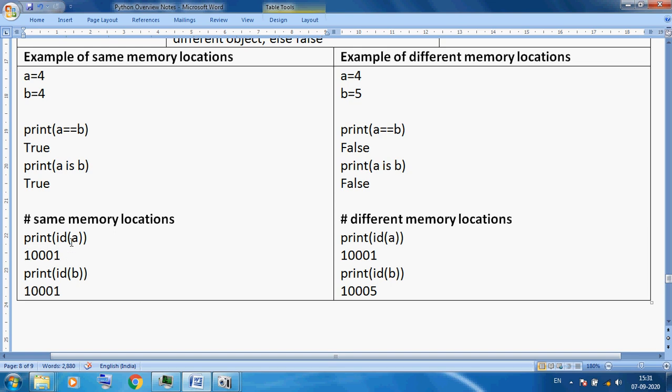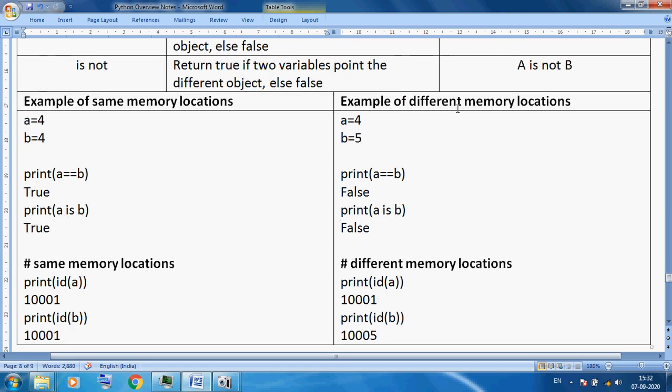So when you use is, inside it will compare 10,001 and again 10,001 of b. So it is again the same memory location. Here 4 equals 4 will show true. Here a is b, so is will compare only the memory address. So here we can say 10,001 is 10,001, so it will display true because of the same memory location. Same value, it will show true.